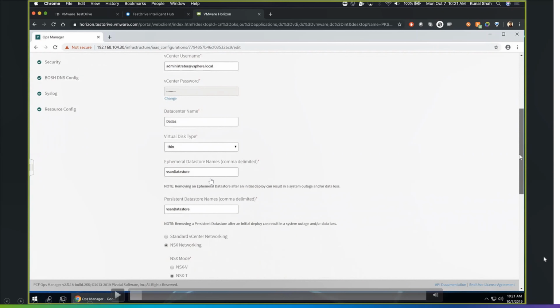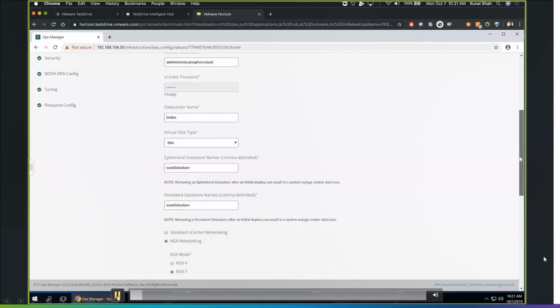And for the ephemeral data store, you see that I have given the same thing, but in the ephemeral data store, the folders that get created are not persisted, which means whenever you delete the data, everything is cleaned up. In the persistent data store, unless we explicitly delete the content, the data will exist even if the containers or the application along with the persistent data is removed.